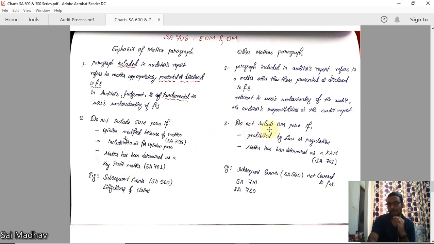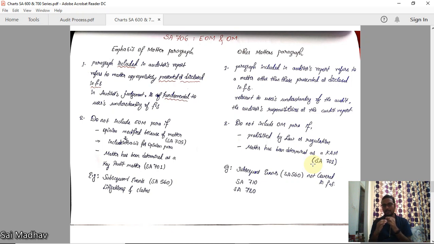Here. Do not include OM para if prohibited by law or regulation. If some law or regulation is prohibiting you, then you need not disclose. Or matter has been determined as a key audit matter as per 701. Same thing. Okay. So SA 701 is the supreme one here. First you should check whether it is a KAM or not. If not KAM, you should check UIM or OM.